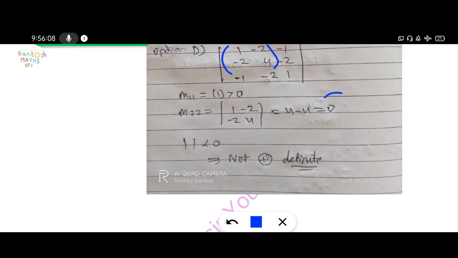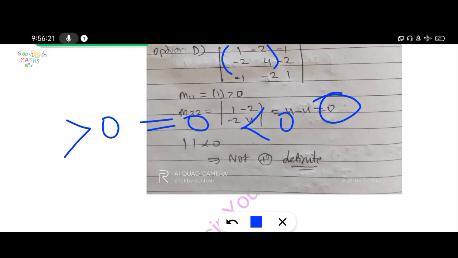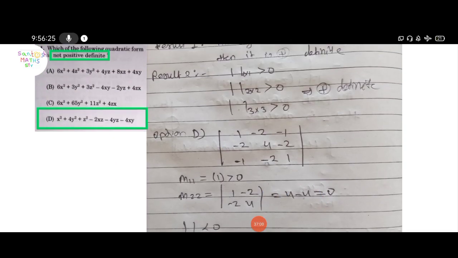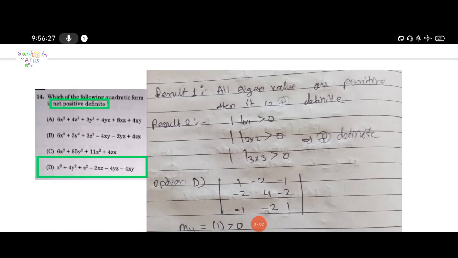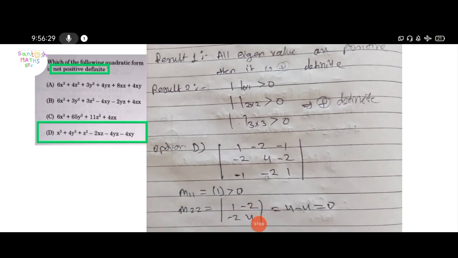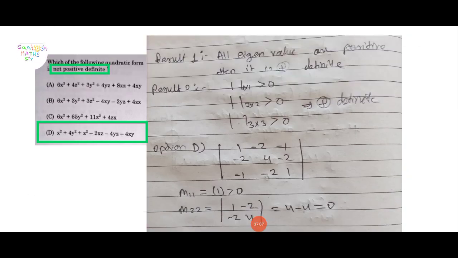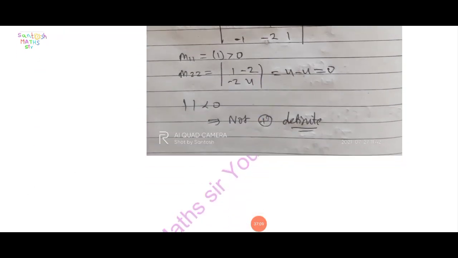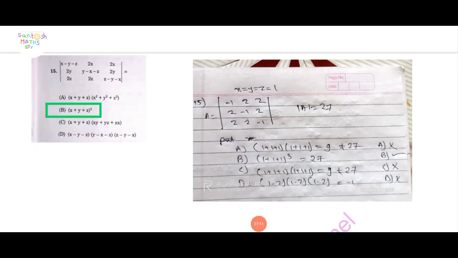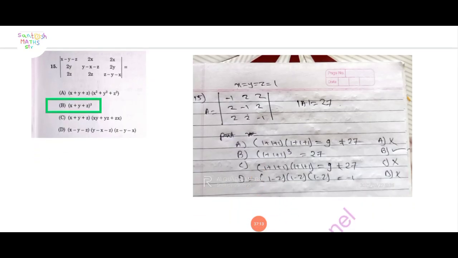This determinant is equal to 0. So the first is greater than 0, the second is equal to 0, and third, find the determinant of the 3 cross 3 matrix. This is less than 0. Finally we get that this is not positive definite. From these results, option D is correct. Next question, question number 15.